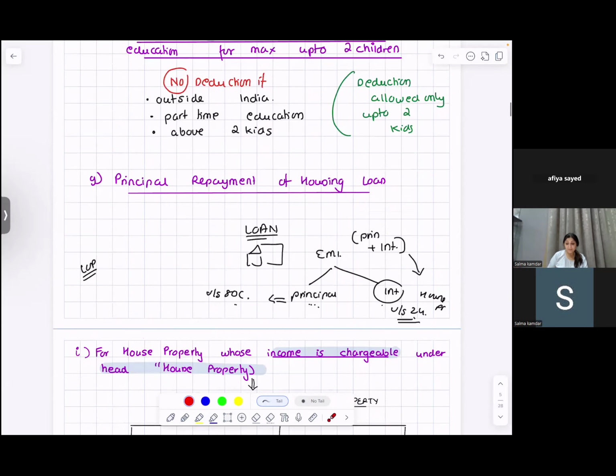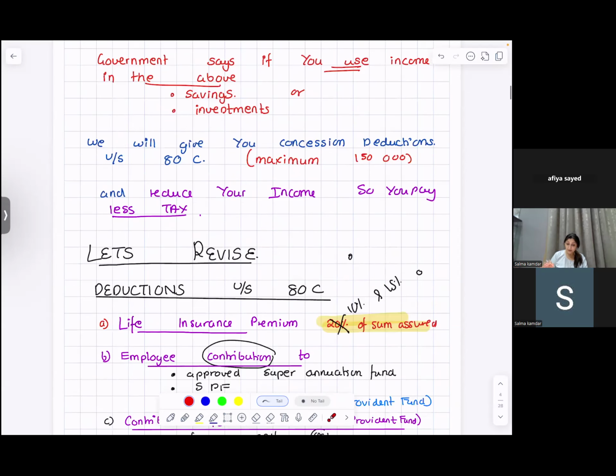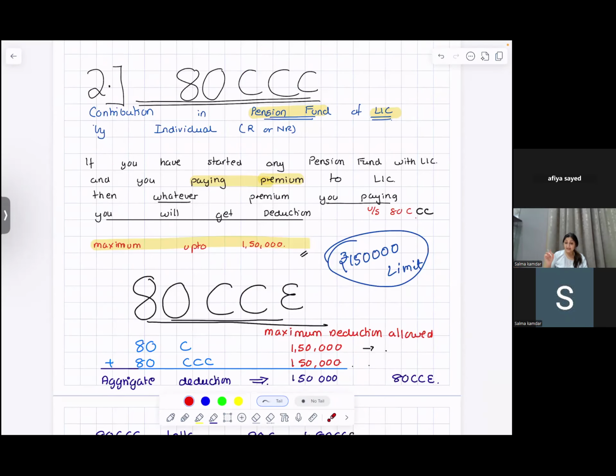Section 80CCC is with LIC. If you've started any pension fund with LIC, not life insurance, this is a pension fund with LIC, and you pay the premium to LIC not for life but for the pension, then whatever premium you're paying, you will get a deduction under 80CCC.